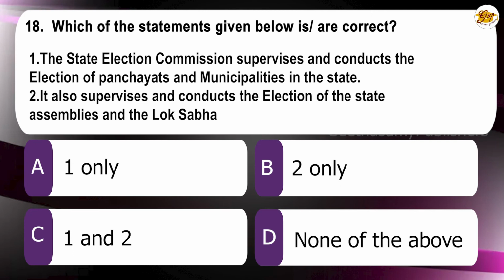The State Election Commission supervises and conducts the elections of panchayats and municipalities of the state. 2. It also supervises and conducts the elections of state assemblies and Lok Sabha. Choices are A. 1 only, B. 2 only, C. 1 and 2, D. none of the above. The correct answer is A.